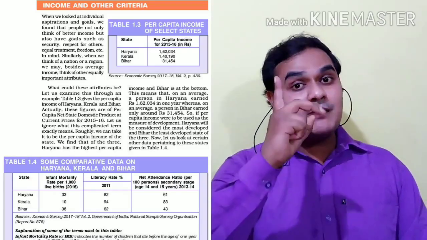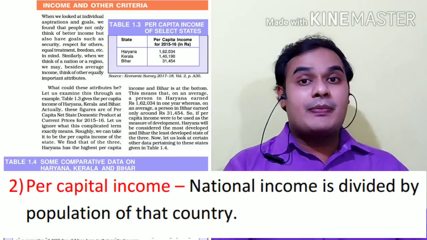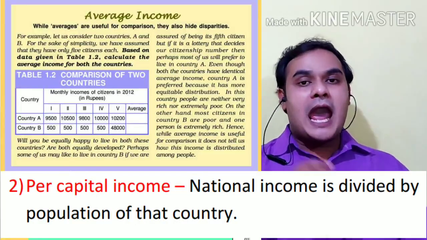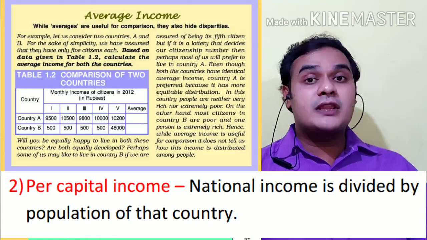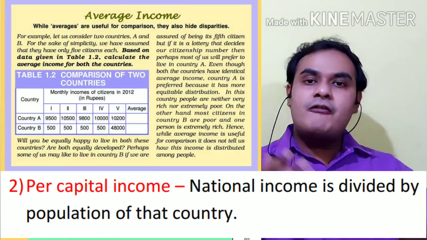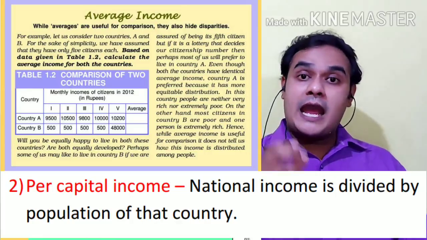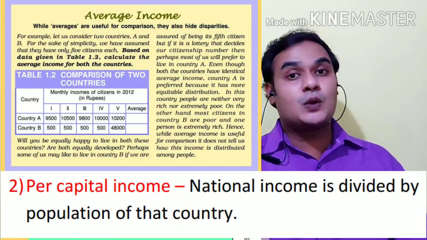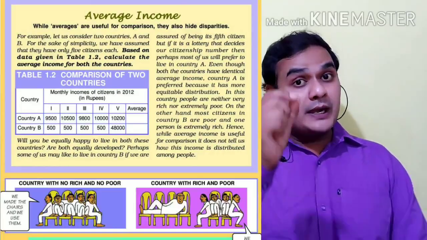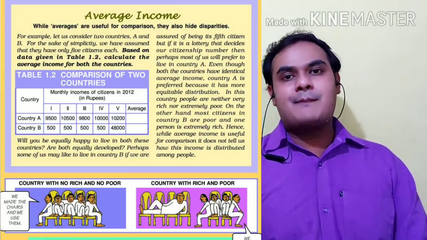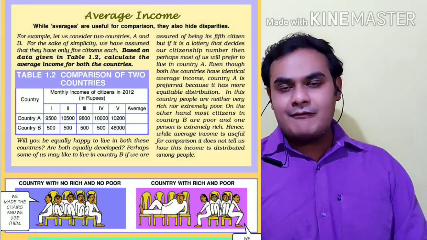Now we see the second monetary indicator of development, that is per capita income. In a country where the population is very large, obviously the total income may be higher, and in a country where the population is less, the total income may be less. But there can be a problem, and that is solved by per capita income. It is also known as average income.